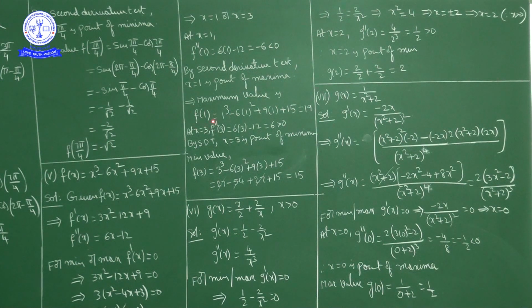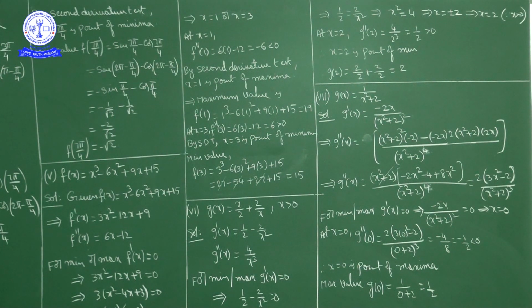So f of 1 is 1 cube minus 6 into 1 square plus 9 into 1 plus 15. Okay. So how much is it? 1 minus 6 plus 9 plus 15. Okay, total is 19. So maximum value is how much? 19. What is point of maxima? Point of maxima is 1 and maximum value is 19.